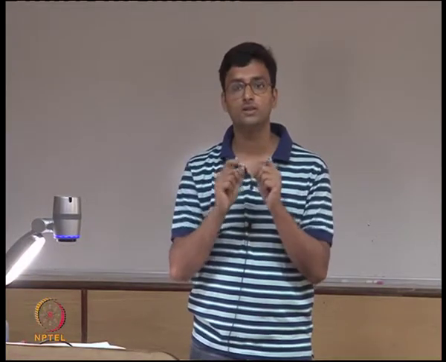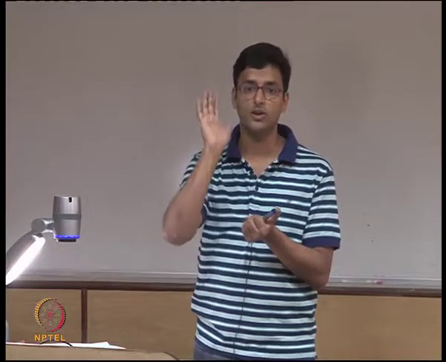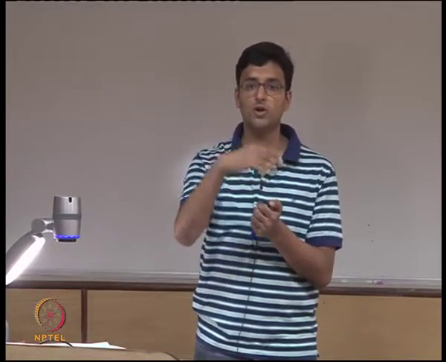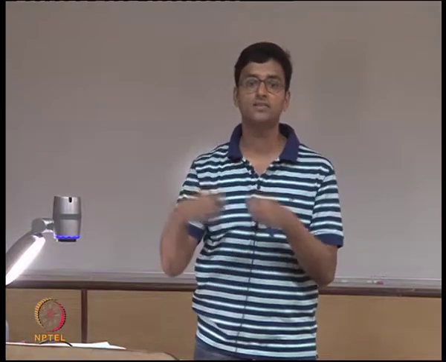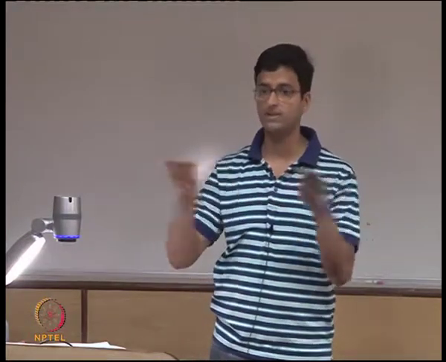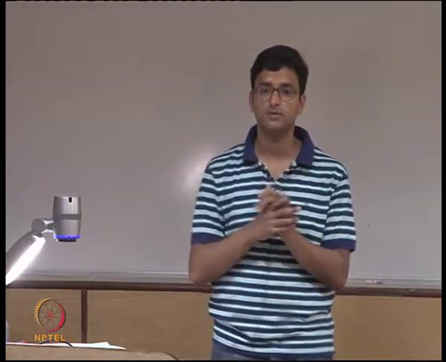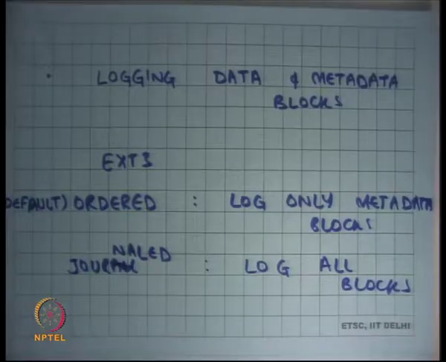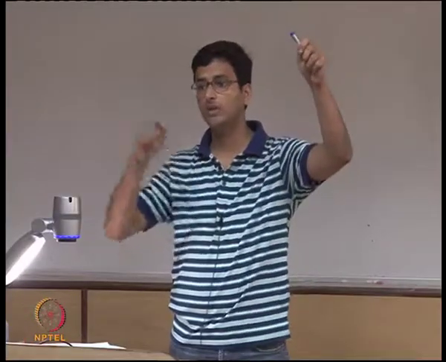So in the ordered mode, the invariant that's followed is that you will flush or write to the disk all the data blocks belonging to the transaction before committing the transaction, which contains the log of the metadata blocks. So in the ordered mode, you basically ensure that all the data blocks are written to disk before you commit the current transaction. That's all. So instead of logging the data blocks, you just make sure that there's an ordering relationship between the data blocks and the metadata blocks.